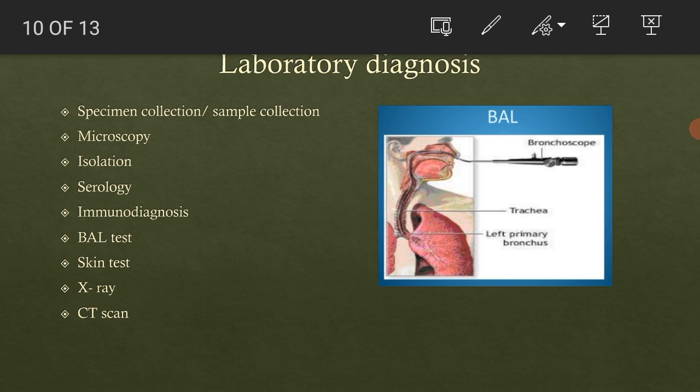So in such cases, bronchoalveolar lavage is collected for examination. You can see here in this picture a bronchoscope which will enter via the nose or the mouth, reach the lungs, collect the sample, and then we can take that sample out of the body.